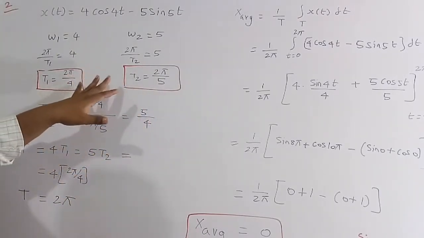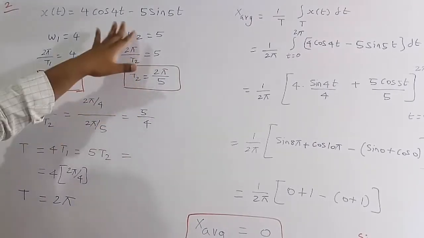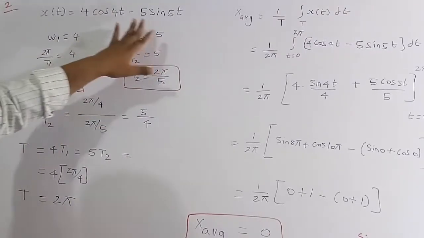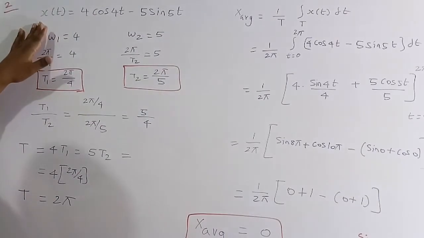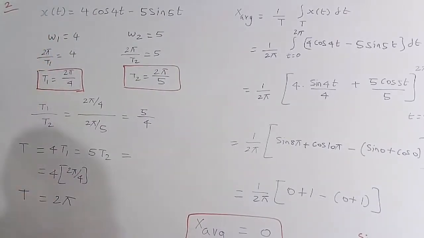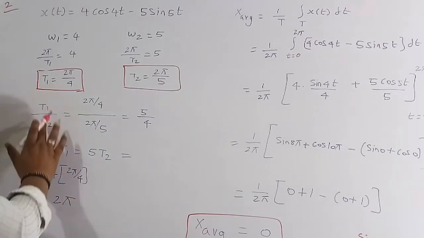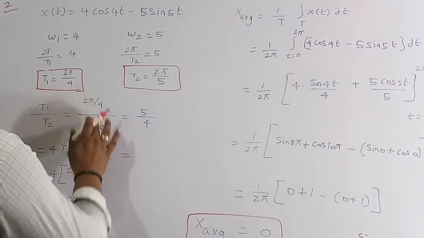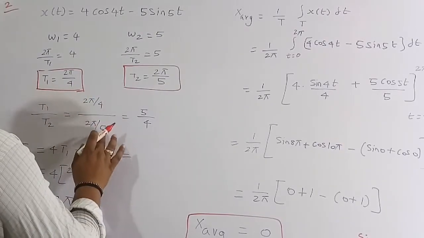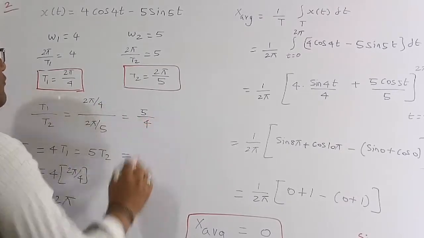So when we do the addition or subtraction of the two different signals, x of t is formed. For this x of t, we need to find the time period. In order to do that, we always need to take the ratio of the first time period to the second time period. So T1 by T2, where T1 is 2 pi by 4 and T2 is 2 pi by 5. If you do the ratio, we get 5 by 4.